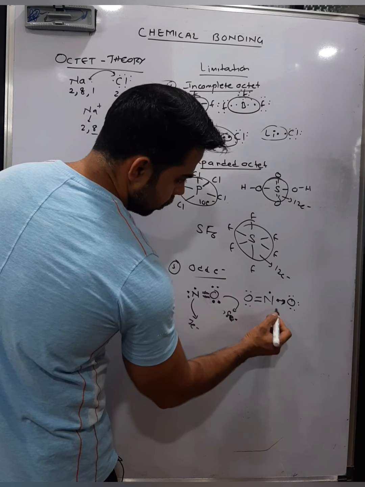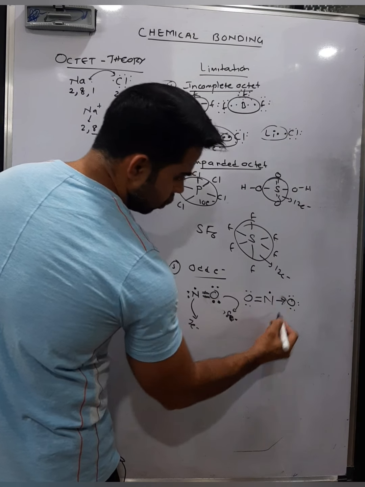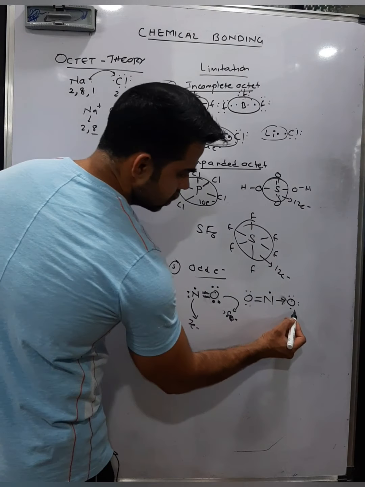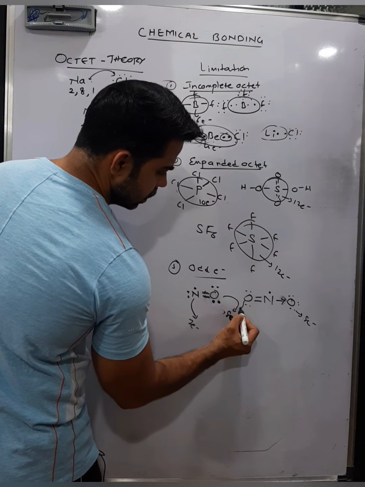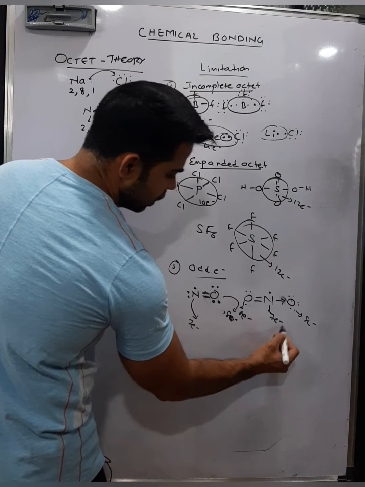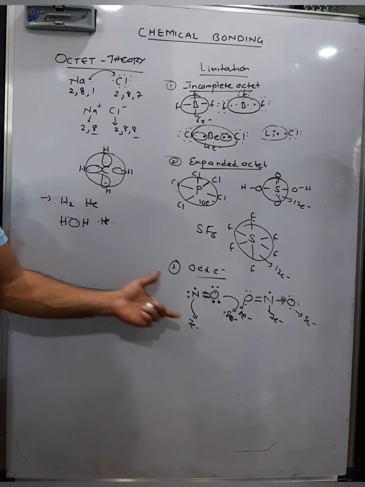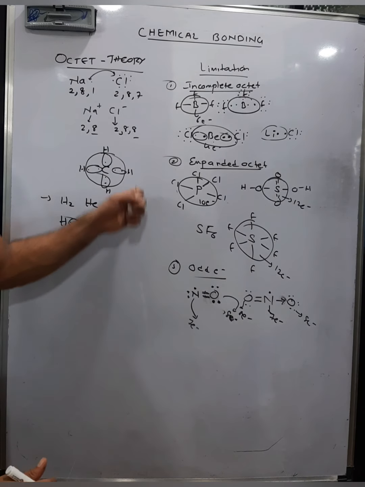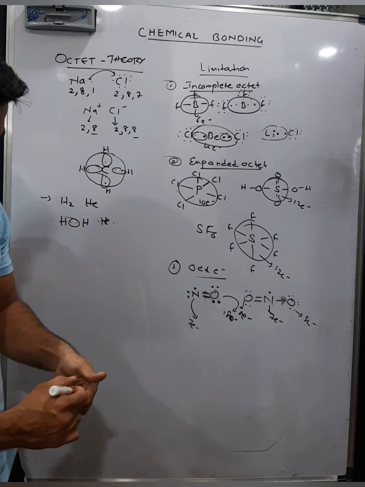Here there is a coordinate bond. Coordinate bond we can say a pair of electrons donated by nitrogen itself. So this oxygen has 8 electrons, this oxygen has 8 electrons, but the central nitrogen has only 7 electrons. So these are the molecules which have odd electrons, which cannot be explained on the basis of octet theory. So there is a limitation of octet rule.